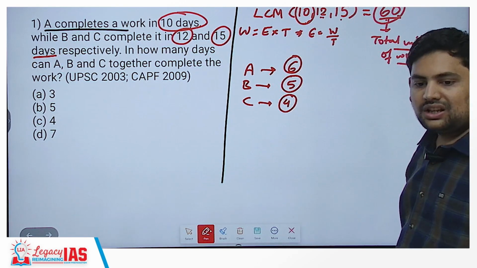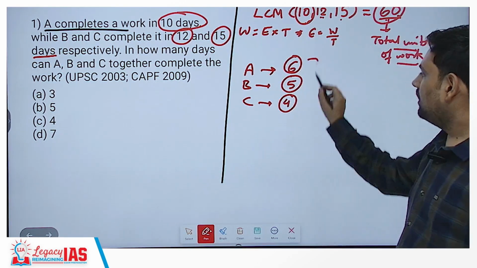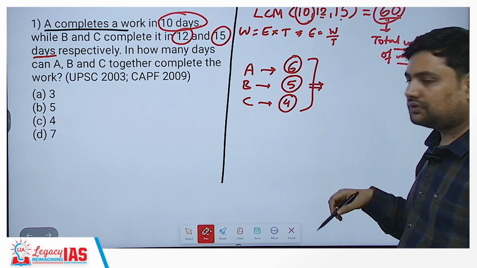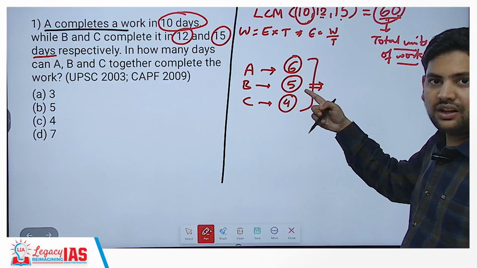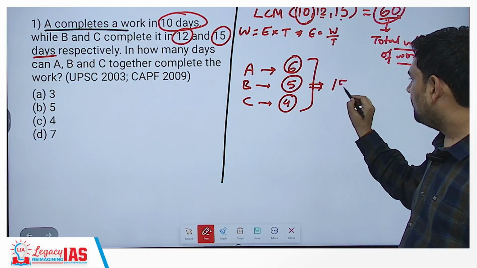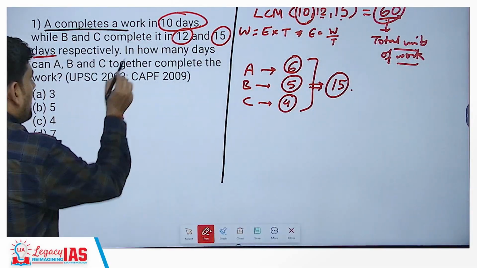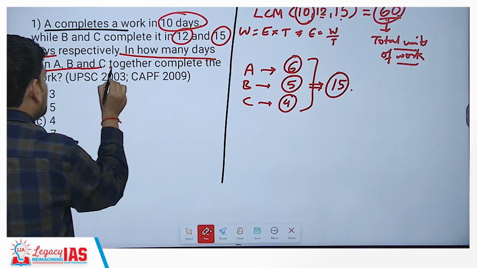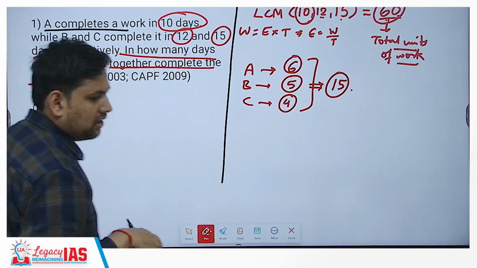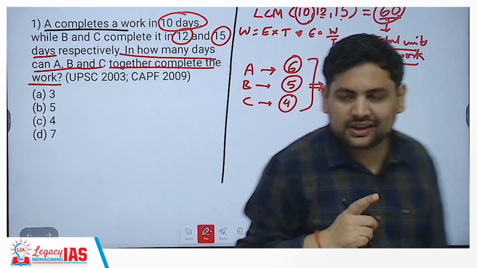So what you got? 6, 5, 4. Now take this sum. What you get? 6 plus 5 is 11. 11 plus 4 is 15. Why have we taken the sum? Because the question says, in how many days can A, B and C together complete the work? In how many days can they together complete the work?